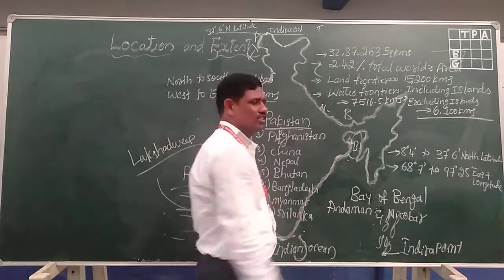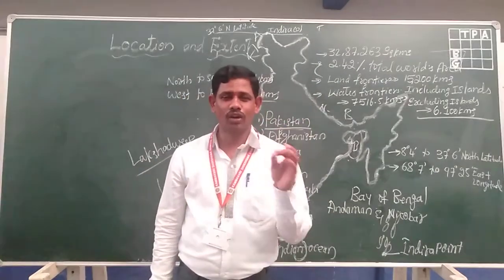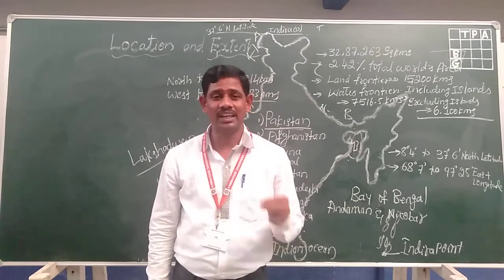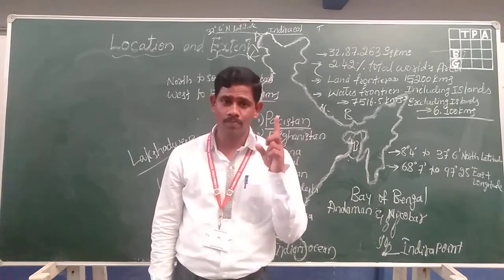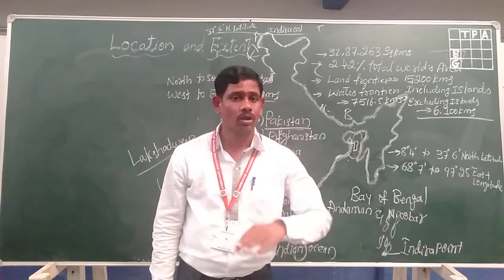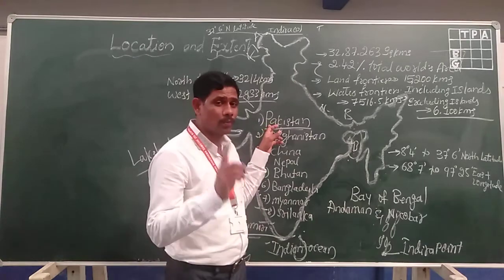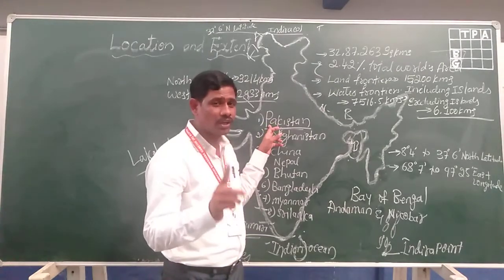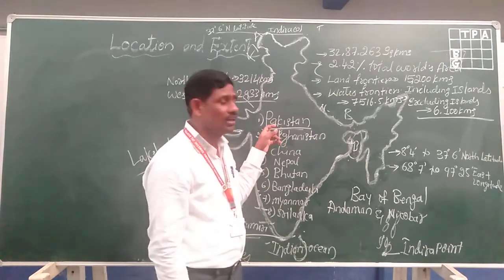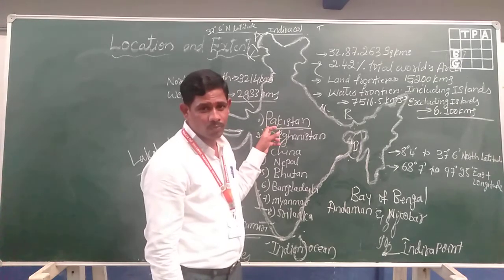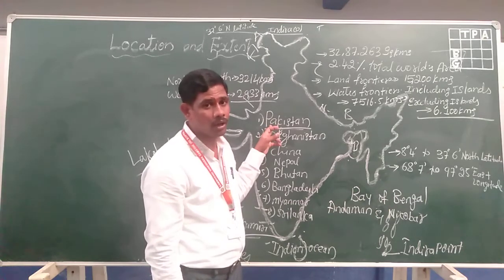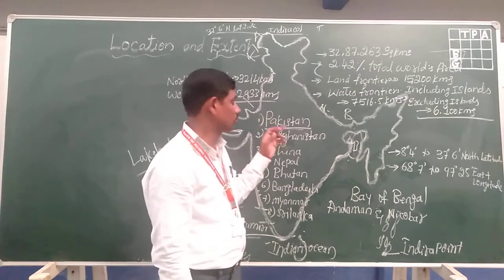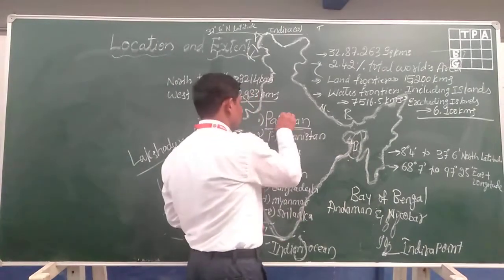You know that Pakistan was once a part of India. When India achieved independence, the Muslim League demanded the creation of a new nation, Pakistan, for the Muslims. So Pakistan was a state of India and became a separate country in 1947. After India's independence in 1947, as per Lord Mountbatten, Pakistan was partitioned from India.